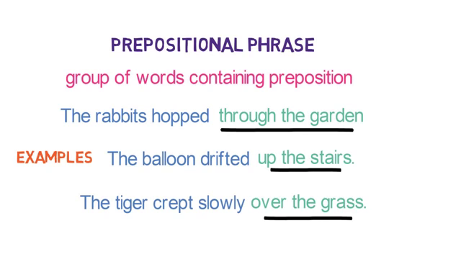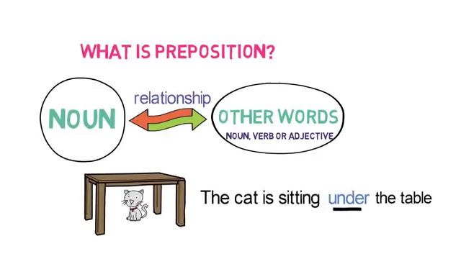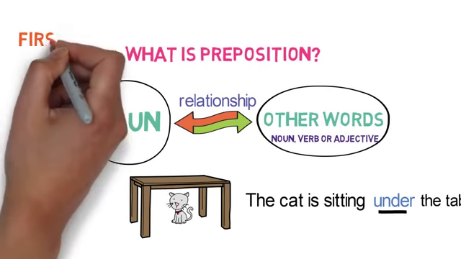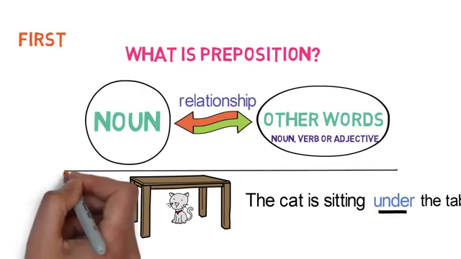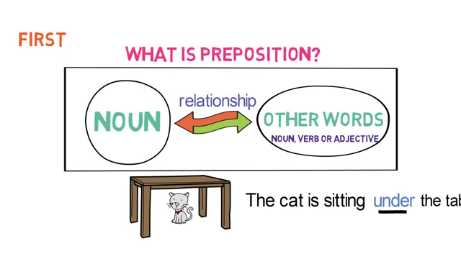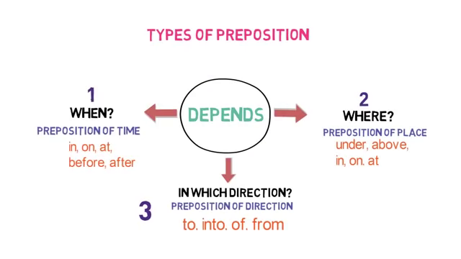Let's quickly recap what we have learned in this video. We discussed what a preposition is. Preposition is a word that links a noun with other words in the sentence. Then we discussed the types of preposition. Depending on the usage in the sentence, prepositions that describe when an event occurred are called preposition of time.